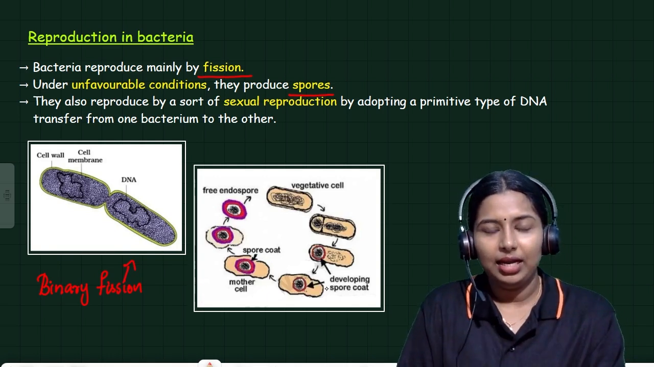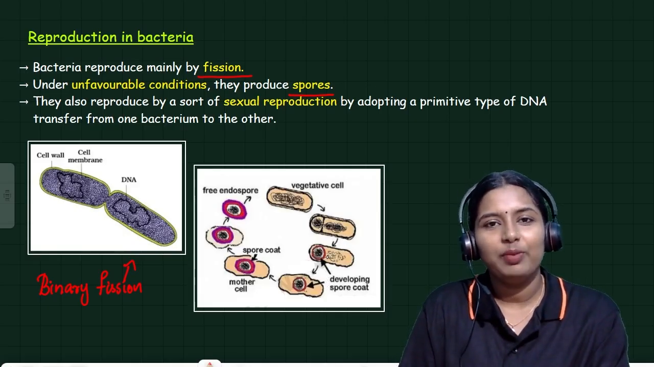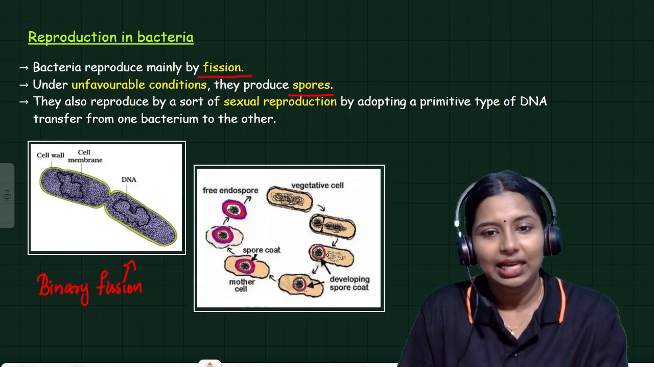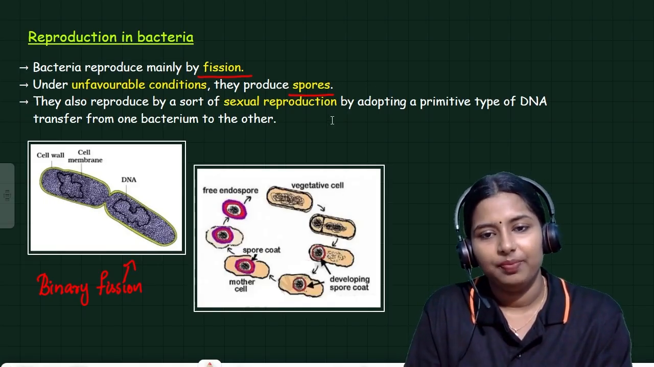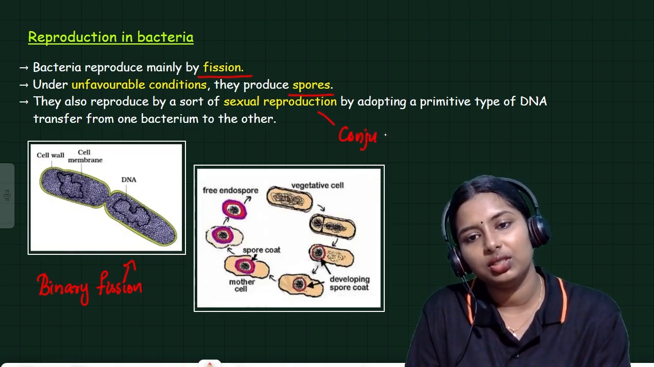And under some unfavorable conditions, what will it produce? It will produce spores. Bacteria also have the ability to reproduce sexually. That kind of sexual reproduction is called conjugation. You should study the name conjugation.